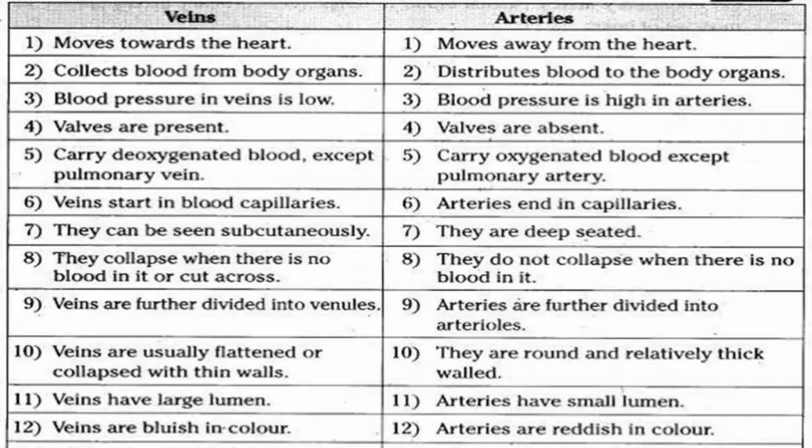On reaching an organ or a tissue, the artery divides into smaller and smaller vessels to bring the blood in contact with all the cells. The smallest vessels have walls which are 1 cell thick and are called capillaries.